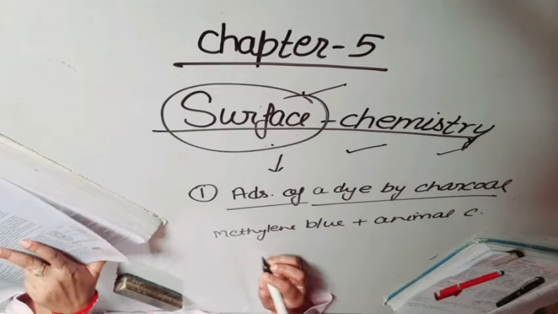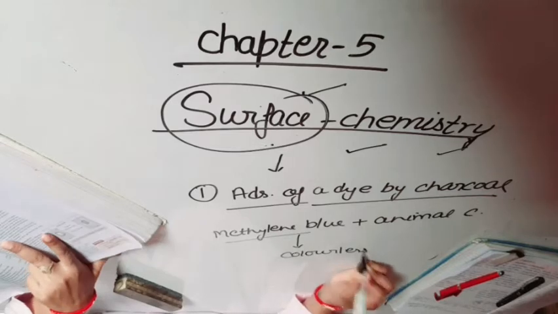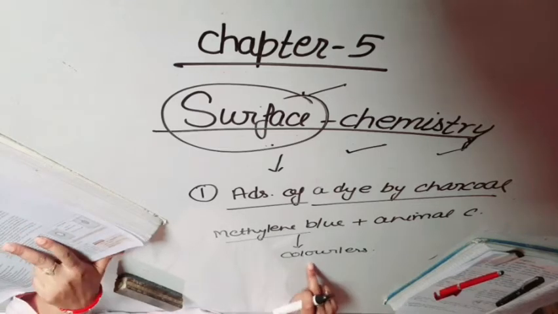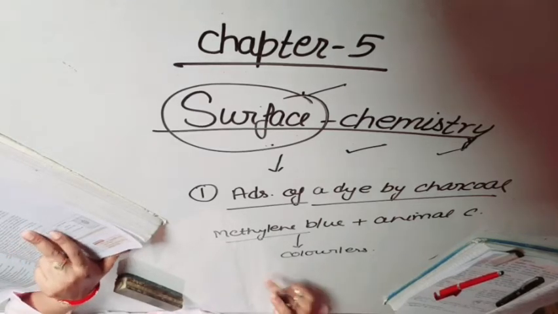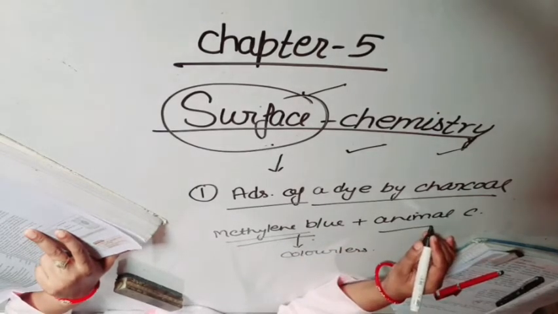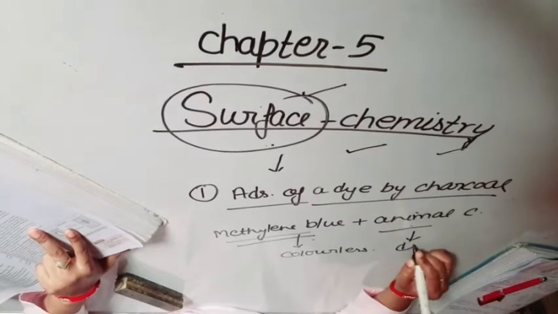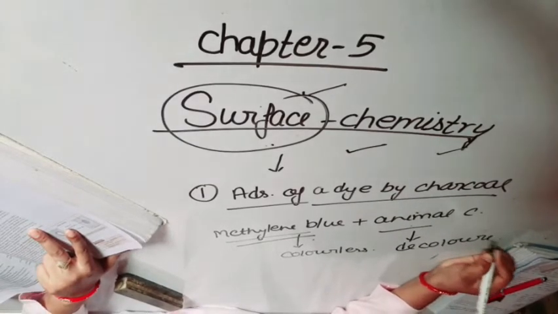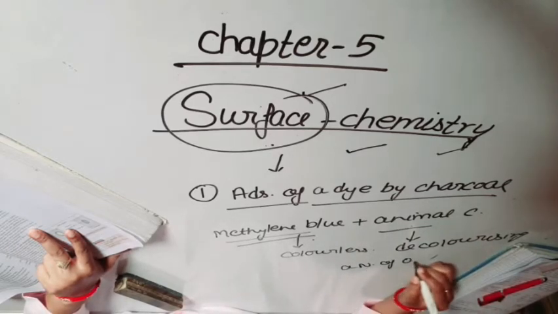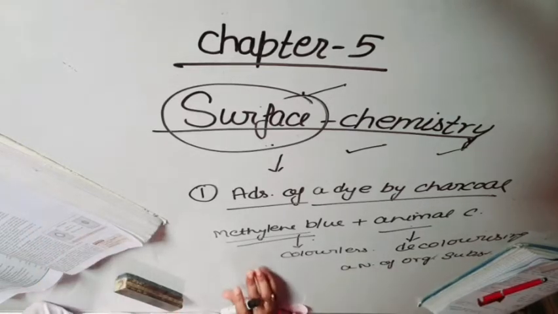It is observed that the solution turns colorless. Why? The discharge of the color is due to the fact that the colored component, that is the organic dye, is adsorbed on the surface of the animal charcoal. So students, we can say that animal charcoal is also used for decolorizing a number of organic substances. Okay students, so this is the second example.